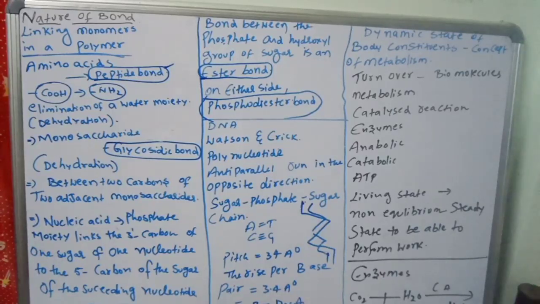Do you understand my point? 200 in 1 hour without the enzyme; with the enzyme, 6 lakh in 1 second, which is a huge increase.